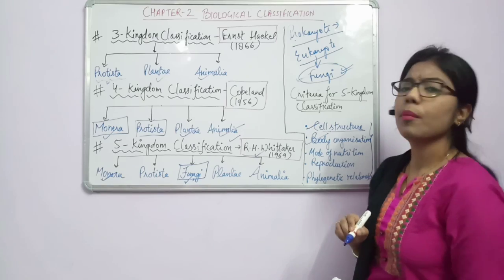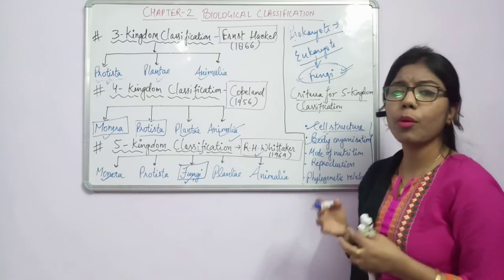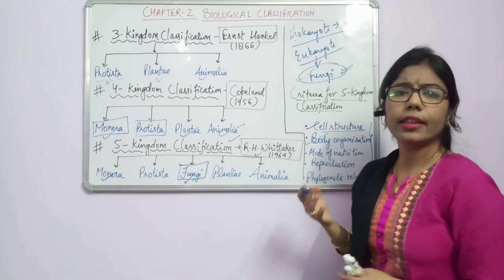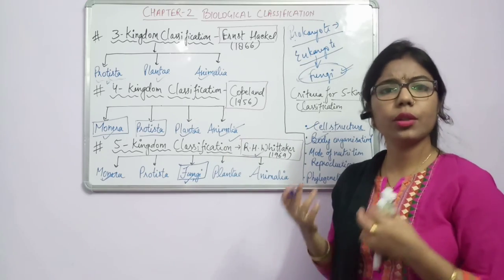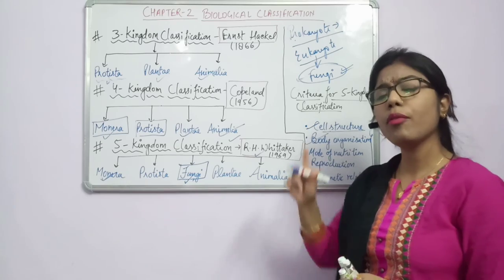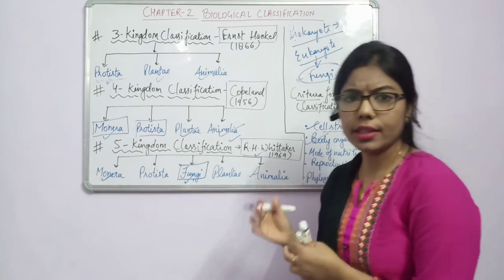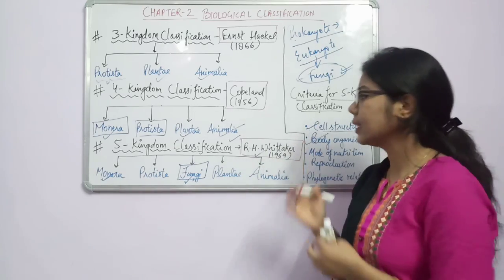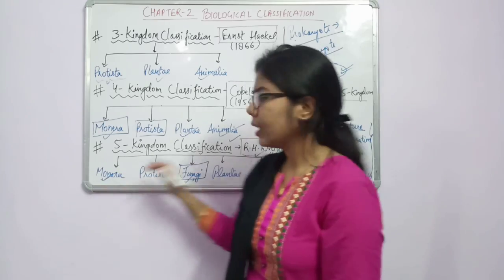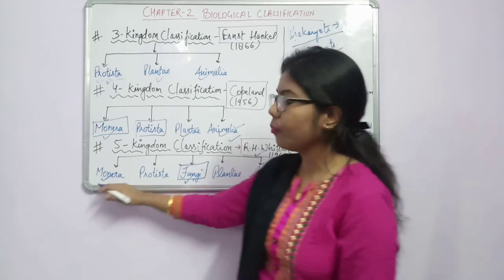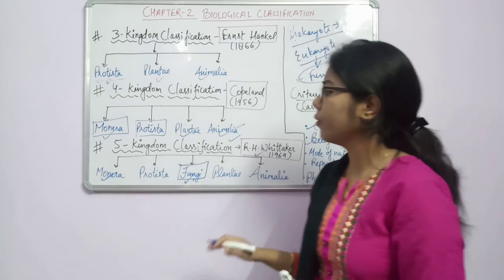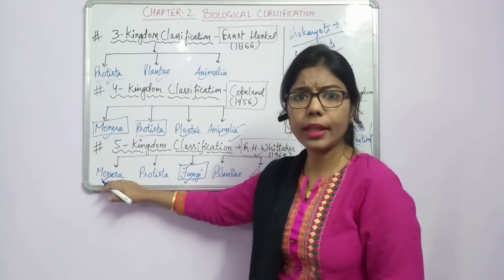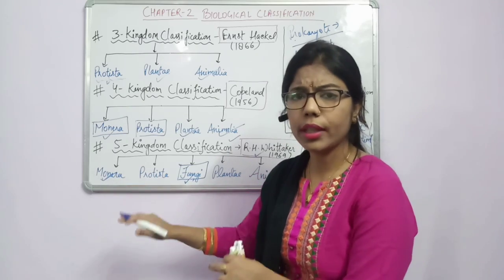The second criterion is body organization, how the body looks, for example, whether it is unicellular or multicellular. If the body is unicellular, it means it is made up of only one cell, and if it is multicellular, it is formed of many cells. Now if you compare body organization, in the case of Monera, the lowest one, there is no such body organization.